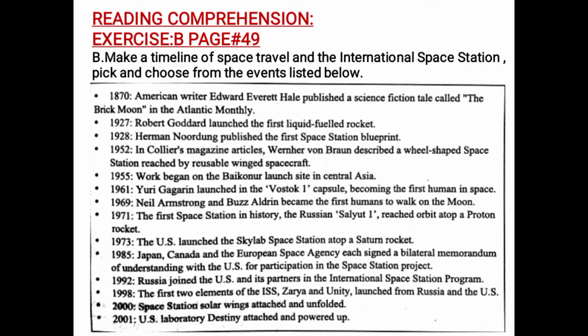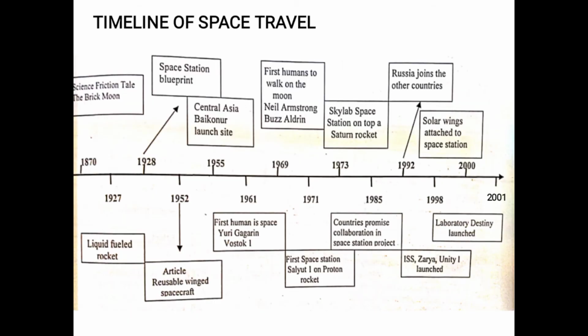So when we are placing events on a timeline, as you can see, you simply have to draw a horizontal line and you have to make points, you have to make marks on that line to write the years or the dates or any names. And then for each date, for each year, you have to make a box and attach the date to the box with the help of an arrow, and then write the event in the box, but not completely.